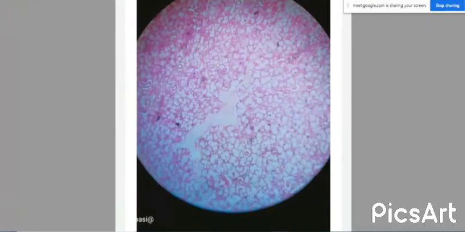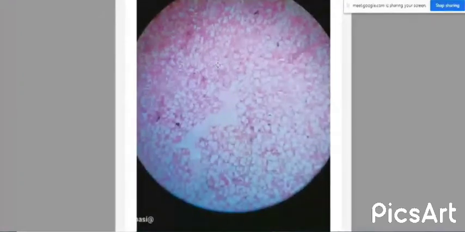All other features are the same in the mucous salivary gland also. The gland is covered with a connective tissue capsule, which passes inside the gland as connective tissue septum. Within the septum, we can see intercalated ducts at the acinar level, striated ducts, intralobular ducts and interlobular ducts at the lobular level, and intralobar and interlobar ducts at the lobar level.